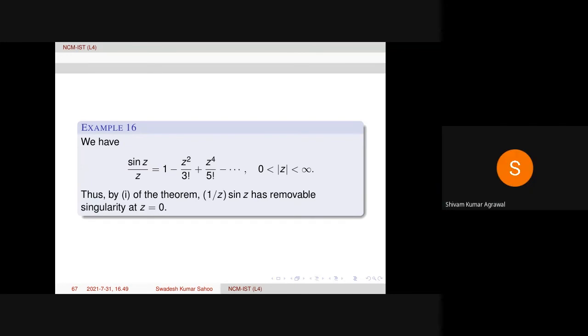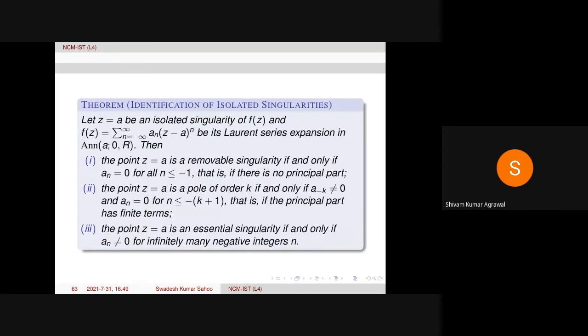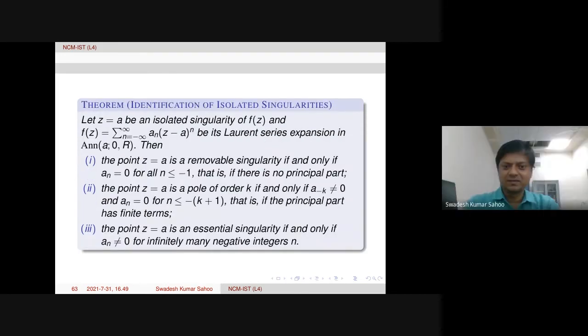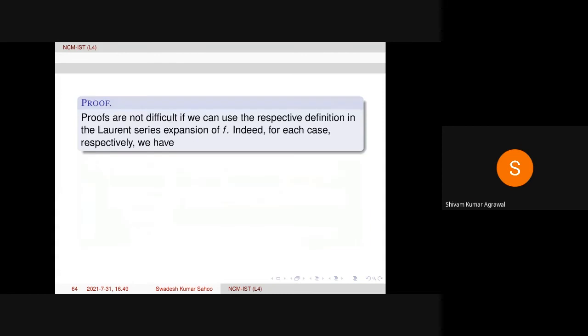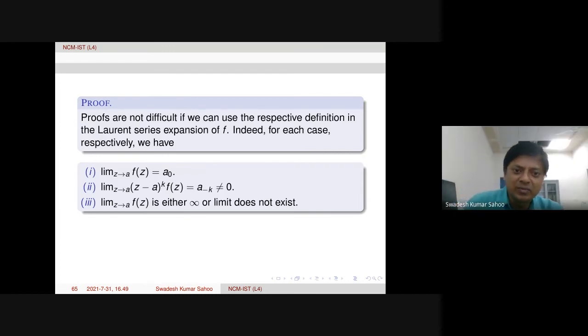Hello, sir. Yeah, please. Sir, can you show the previous page, sir? Thank you, sir. Sir, in the third case, if the limit goes to infinity, then it will be a pole, no? No. In the pole definition, you had multiplication of this factor, (z minus a) power k. Here, simply f of z. Remember, the factor is not there.